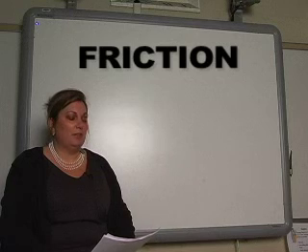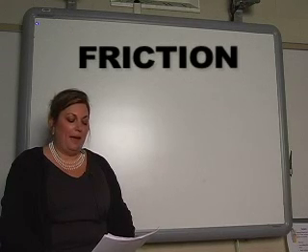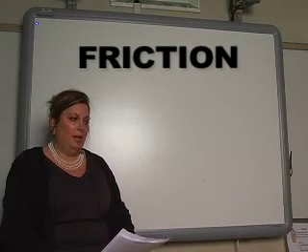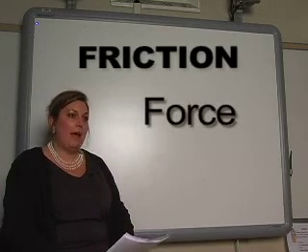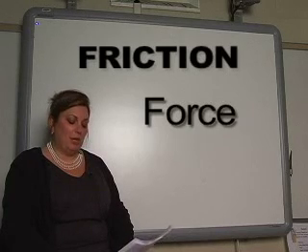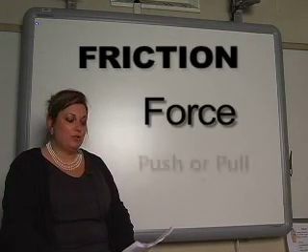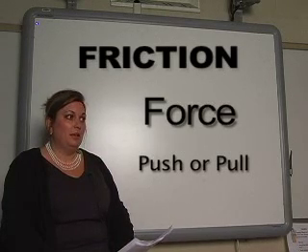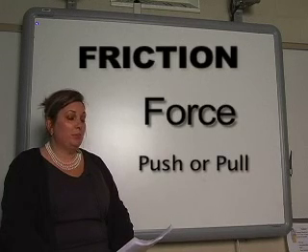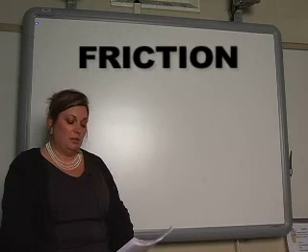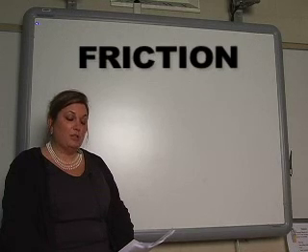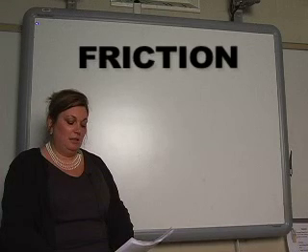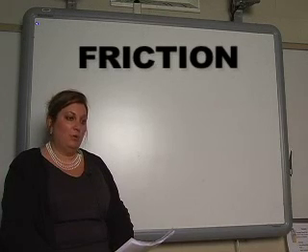Today's essential question is, how does friction impact objects' movement? Friction. It's a force that holds back the movement of a sliding object. A force is a push or a pull on an object. But that's it. Friction is just that simple. Friction is caused by differences in the surfaces of touching objects. If friction did not exist, a moving object would never stop.